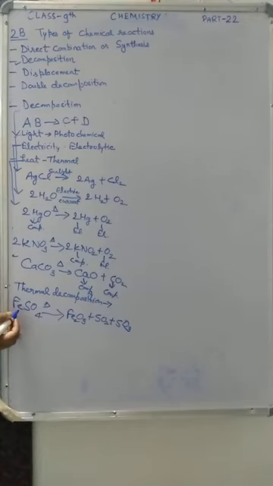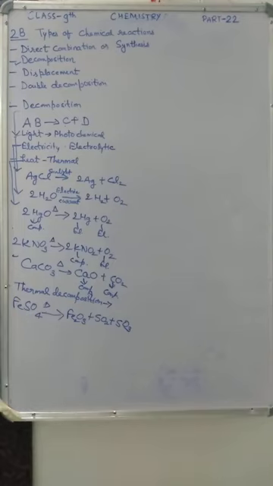But by cooling, it cannot be recombined. So that is why this type of reaction is called thermal decomposition reaction. A decomposition reaction that is brought about by heat without any recombination on cooling. On cooling it cannot be recombined. So this type of reaction is called thermal decomposition reaction.